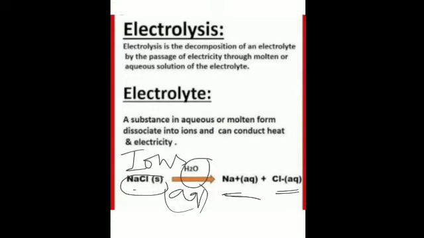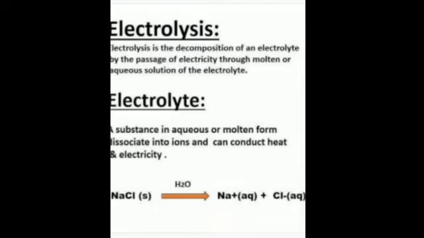So this is showing a positive charge and a negative charge. Positive charge means that the atom has lost an electron, which is why it has attained a positive charge. While a negative charge denotes that it has gained an electron, so it becomes negatively charged. Here sodium has lost an electron and chlorine has gained an electron.